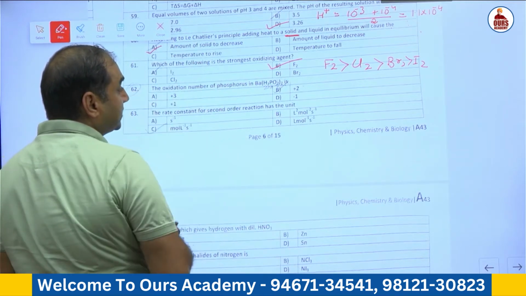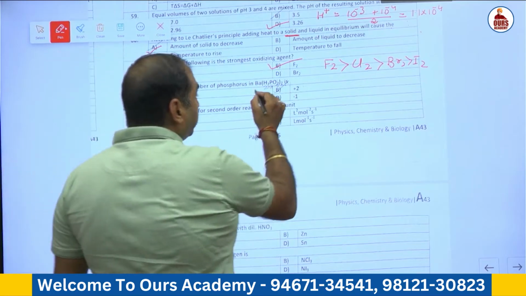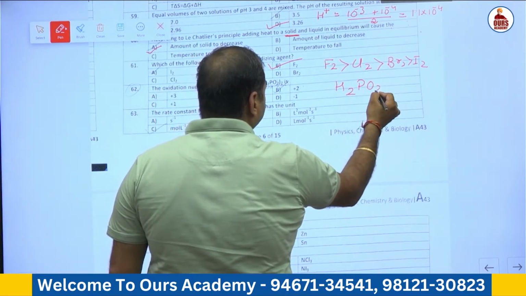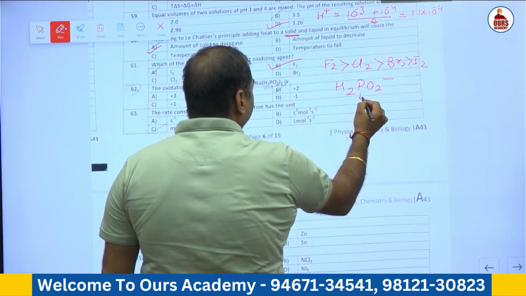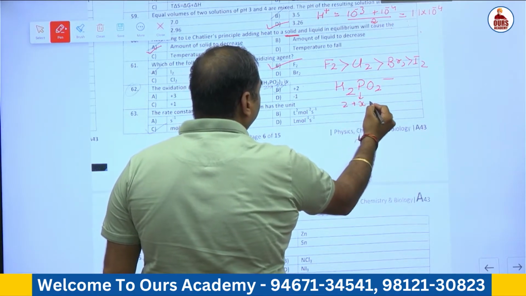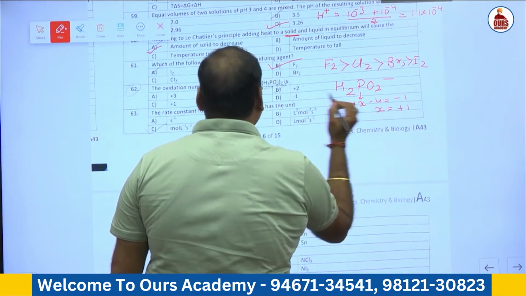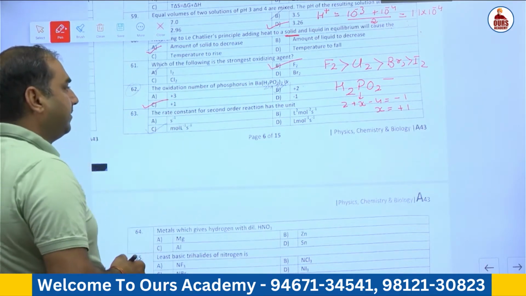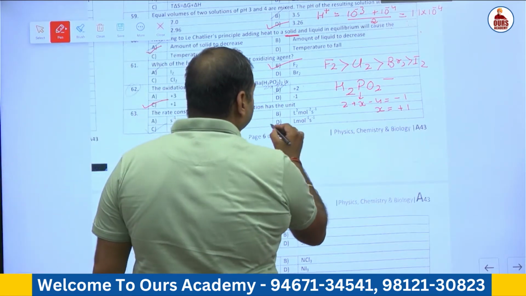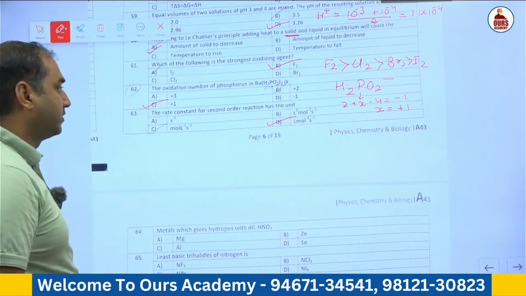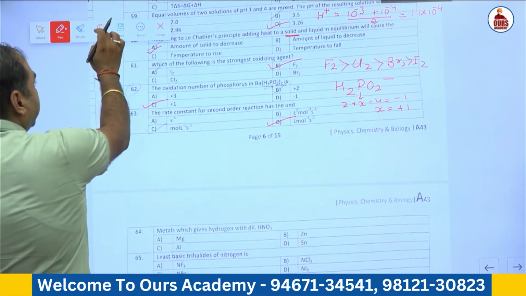62. The oxidation state of phosphorus in BaH2PO2, that should be simply written as H2PO2 negative: phosphorus X, hydrogen 2, oxygen minus 2 into 2, equal to minus 1, X is equal to plus 1. So correct answer is C. For second order, the unit of rate constant is liter per mole per second. So 63 answer is D.